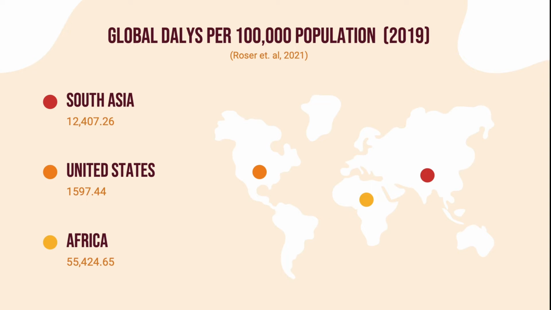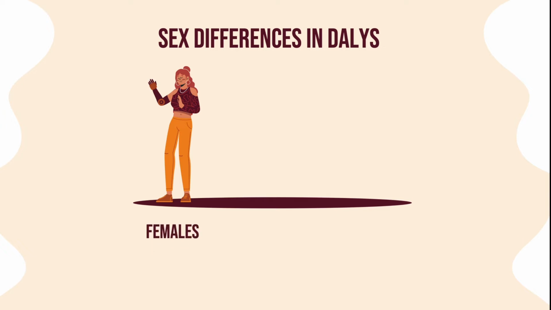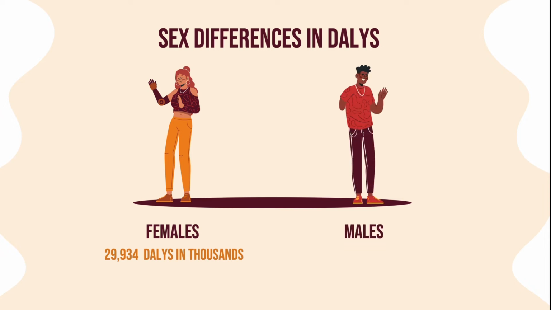There are also significant sex differences in DALYs, as women have higher DALYs than men. In 2017, age-standardized DALYs in thousands for females was estimated to be 29,934, where it was estimated to be around 35,834 in males. These differences may be attributed to increased participation in risk-taking activities and harmful lifestyle habits such as alcohol consumption, smoking, and indulgent eating in men.